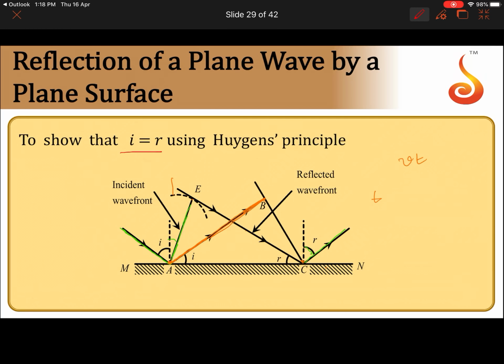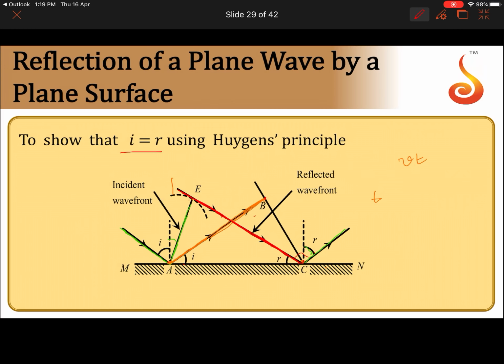Then, whatever is this distance, take that only as the radius and mark this arc. Now, from point C, draw a tangent to this arc, then that will give you your reflected wavefront. So, this is incident wavefront, this is reflected wavefront.